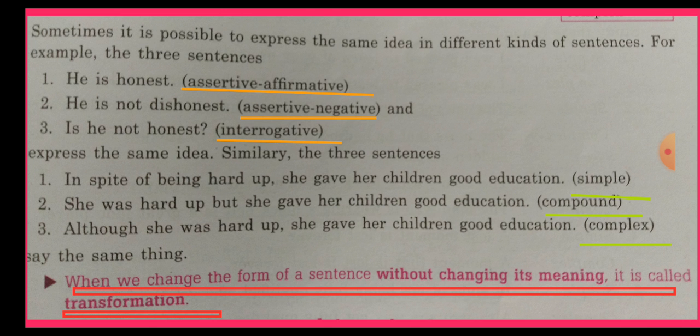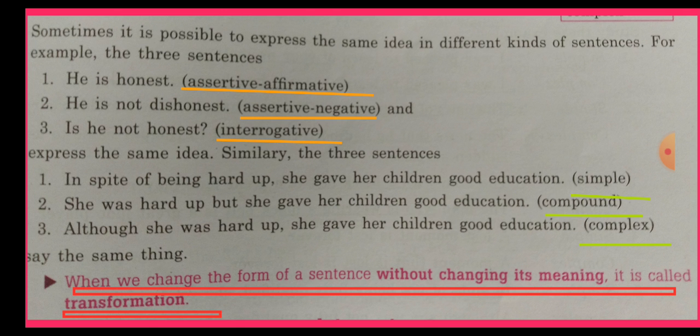Look at the first example. He is honest. Here it is an assertive affirmative sentence. But we have changed the sentence: He is not dishonest. It's an assertive negative sentence. But the meaning is unchanged. Honest is changed into dishonest, but we have used not along with it, so its meaning is unchanged. Is he not honest? It's interrogative. This is how we will interchange or transform one kind of sentence into another.